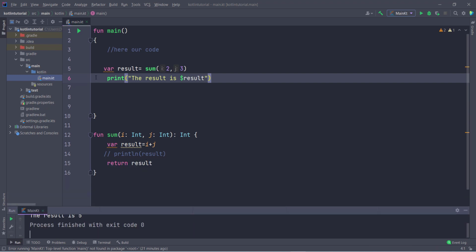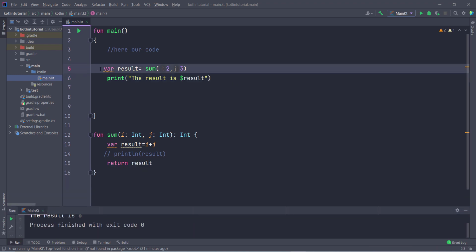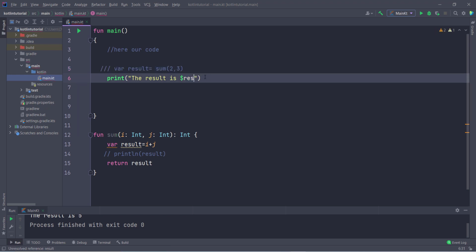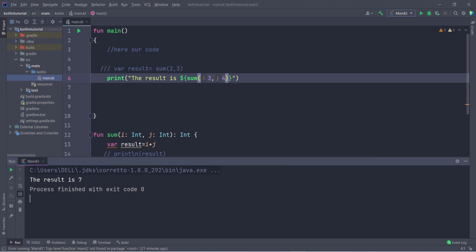Now one important thing I also want to tell you: let us suppose you don't want to declare a variable and you directly want to call this function. You can also do this. For this you have to use a dollar sign, then take curly braces, and inside this you can directly call the function. If I call this function with 3 and 4, I am going to get the result 7. So you can see the result is 7.